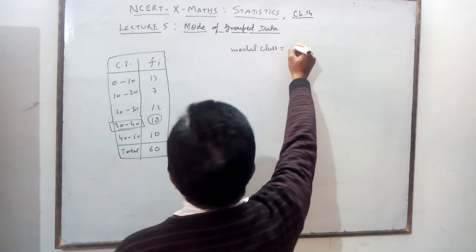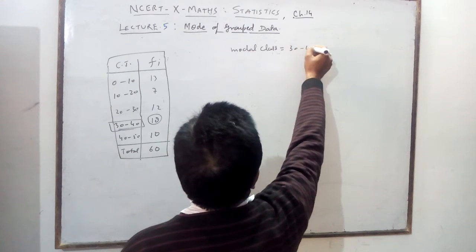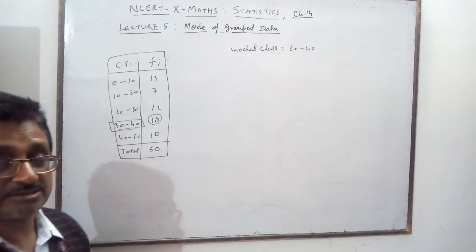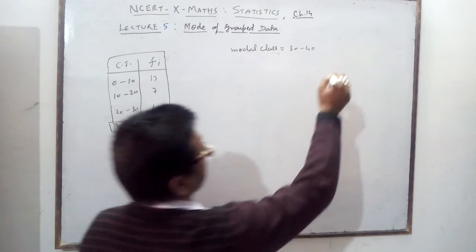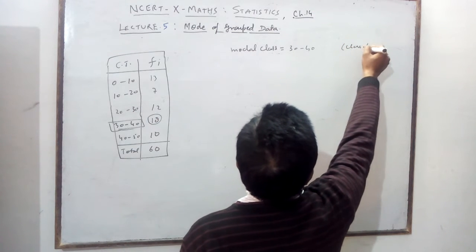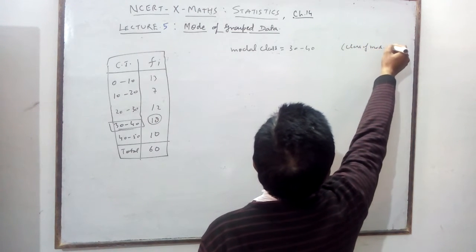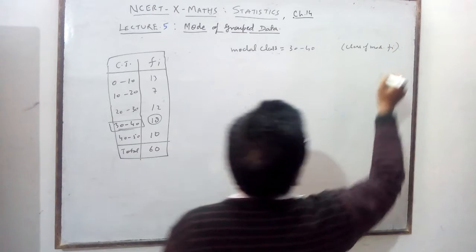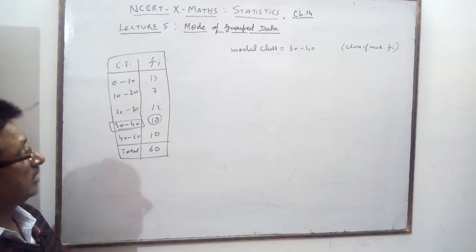The class which has the maximum frequency is called the modal class.